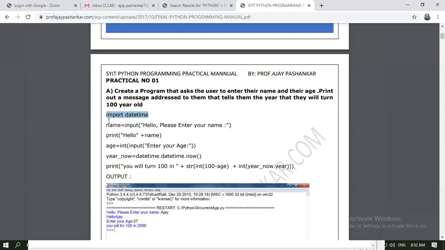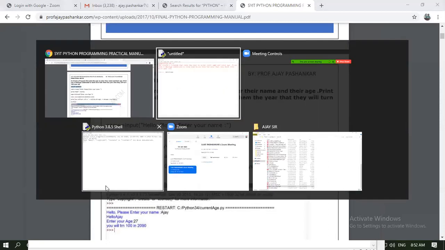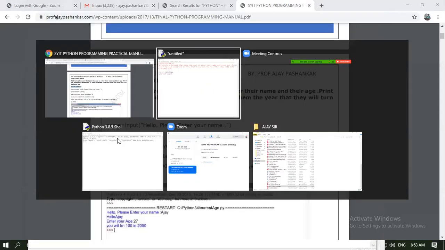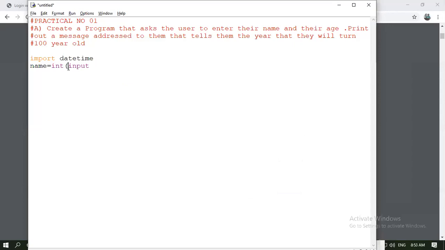So the user should be prompted for input. We are taking a variable called name, and passing that input. It's not proper syntax, I guess. For a name, the input will be a string.